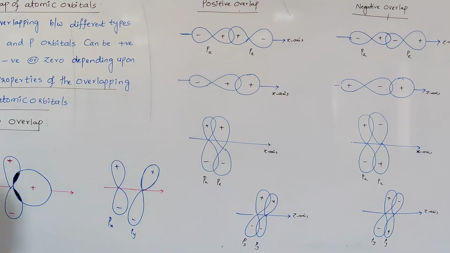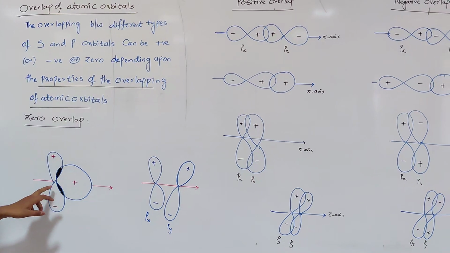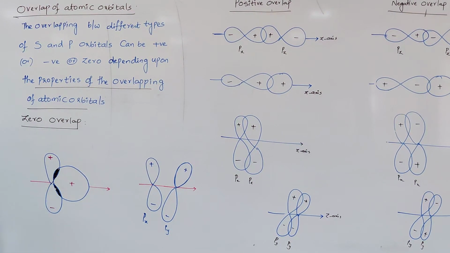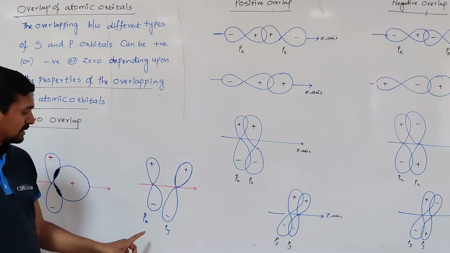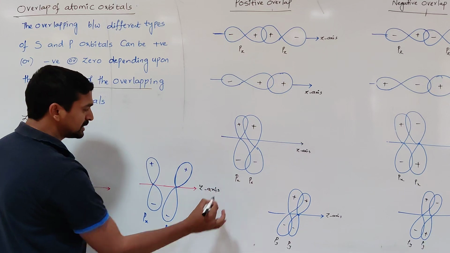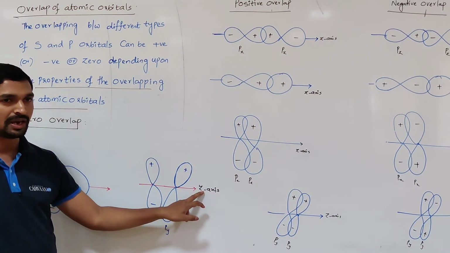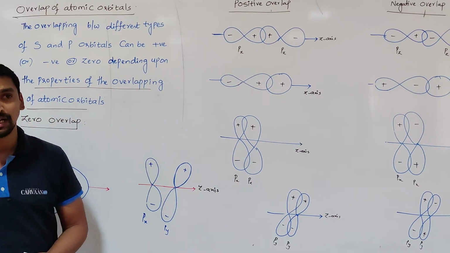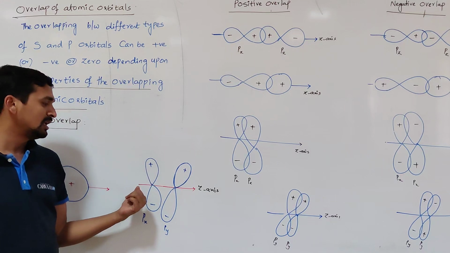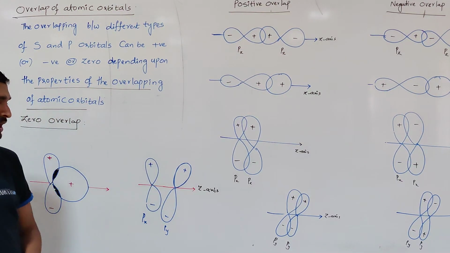So in addition to these two, zero overlap is also there. Here the s orbital is not approaching properly towards the p orbital, so this is called zero overlap. And in this case, this is the z axis. In the z axis, px and py are both perpendicular to the internuclear axis, but they do not remain parallel to each other, because in the formation of a pi bond, they must remain parallel to each other as well as perpendicular to the internuclear axis.